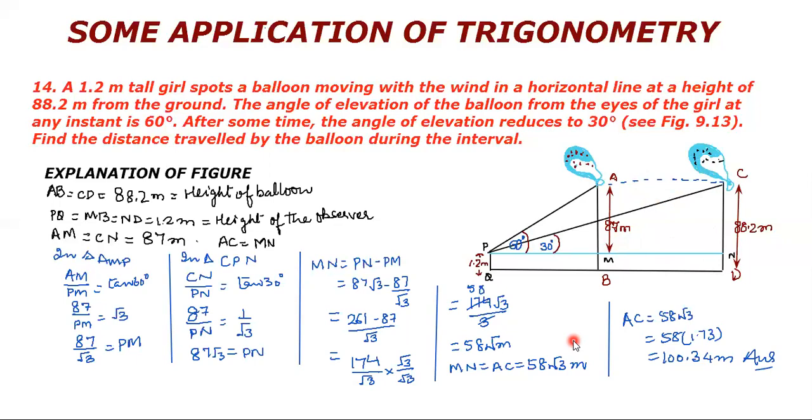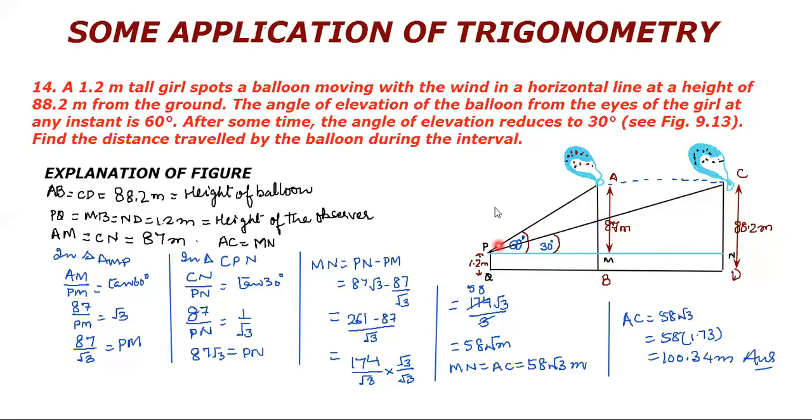Now let's start with the question. Let's observe a triangle. Let's find out a triangle wherein we have one side given to us and the other we want to calculate. So let's start with triangle AMP first. In triangle AMP, we know the perpendicular and we want to calculate the base. So we will be able to calculate PM from this triangle. And always locate the right angle triangle in the figure.